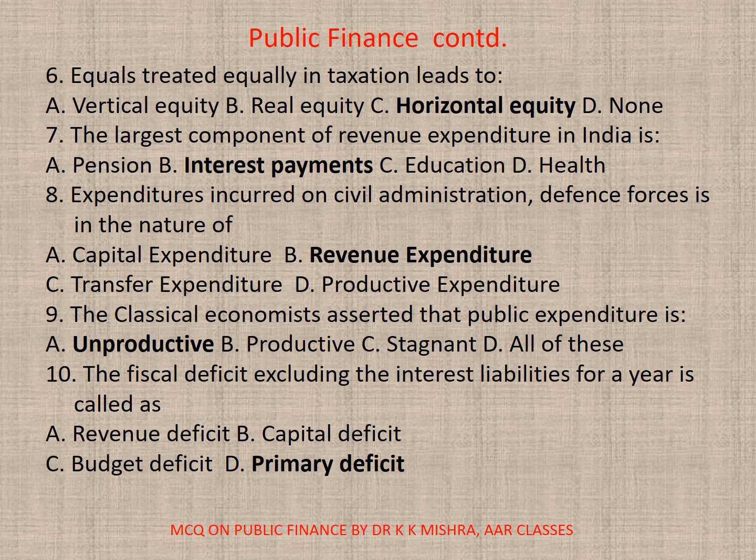9. The classical economists asserted that public expenditure is dash A. Unproductive, B. Productive, C. Stagnant, D. All. The correct option is A. Unproductive. 10. The fiscal deficit excluding the interest liabilities for a year is called as A. Revenue deficit, B. Capital deficit, C. Budget deficit, or D. Primary deficit. Correct option is D. Primary deficit.